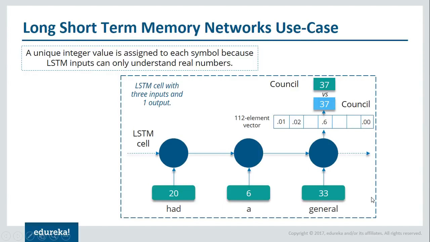Again, what will happen? Along with a, general, and council, these three will become my input, and again my model will predict what word, or basically what symbol, will come next. So again, the cycle will keep on repeating until it creates a unique story. So guys, I'll just quickly open my PyCharm and I'll show you how it works.